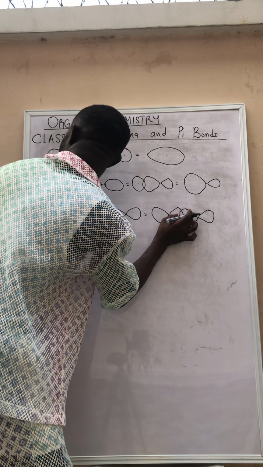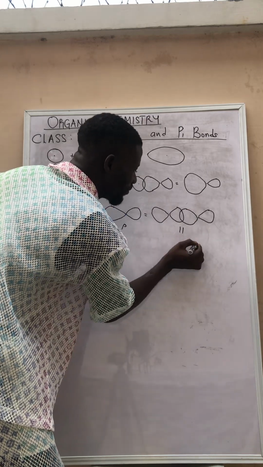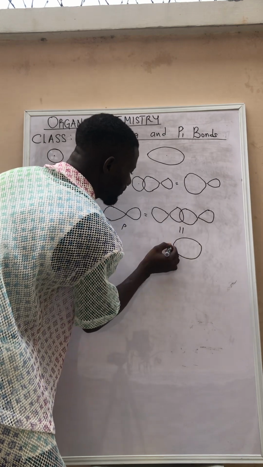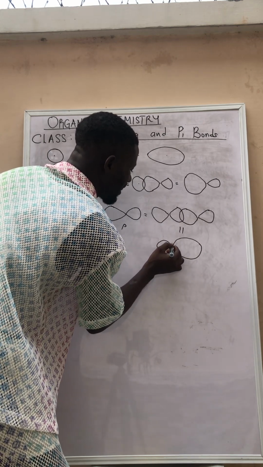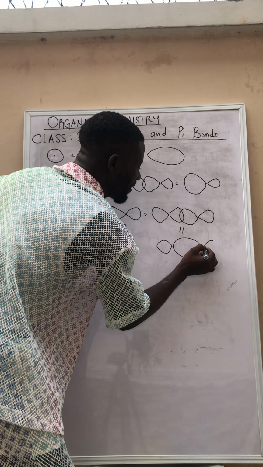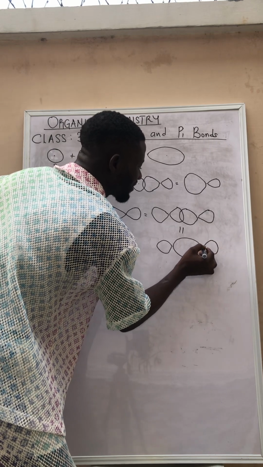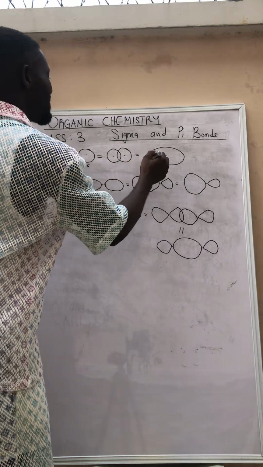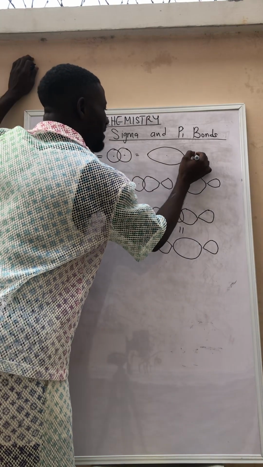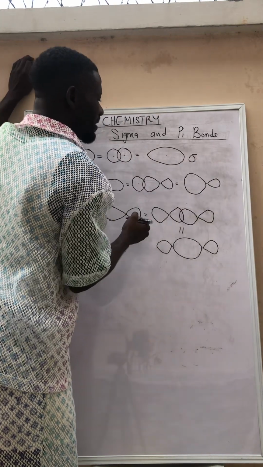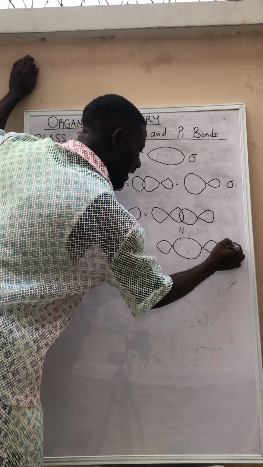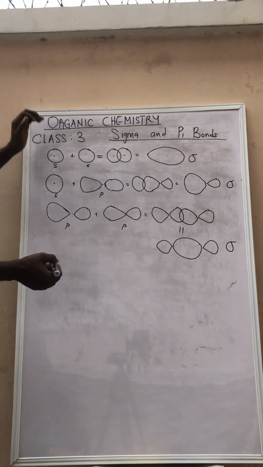The two here will be very big. Those two that overlap will be very big. And we have this, and we have this. So this is what we are going to have. So this is a sigma bond, and it is represented by this symbol. This is also a sigma bond, and this is also a sigma bond.